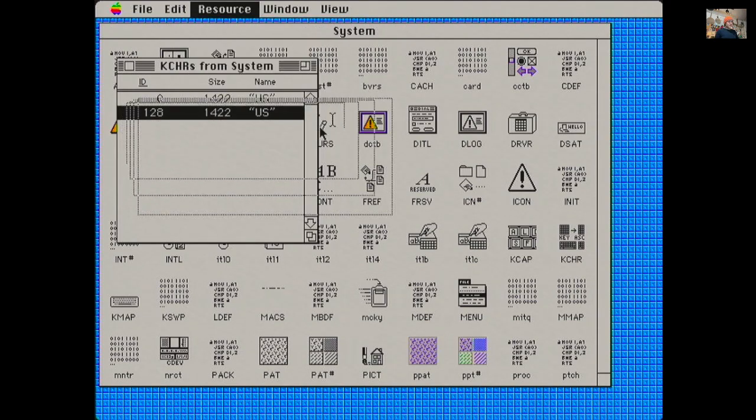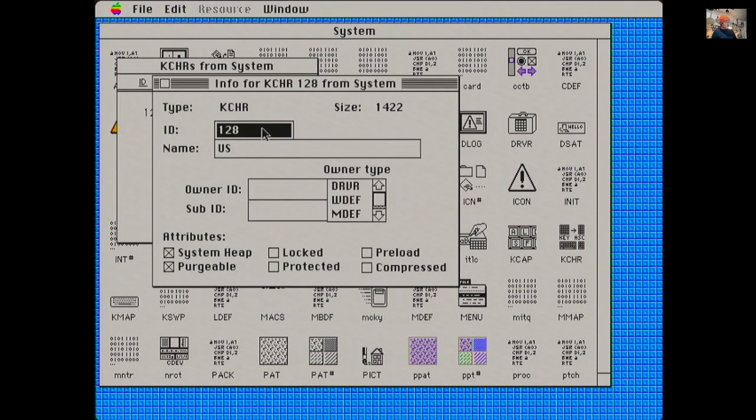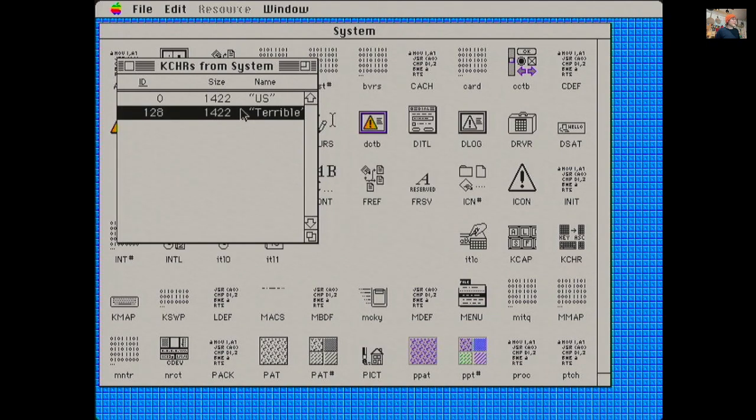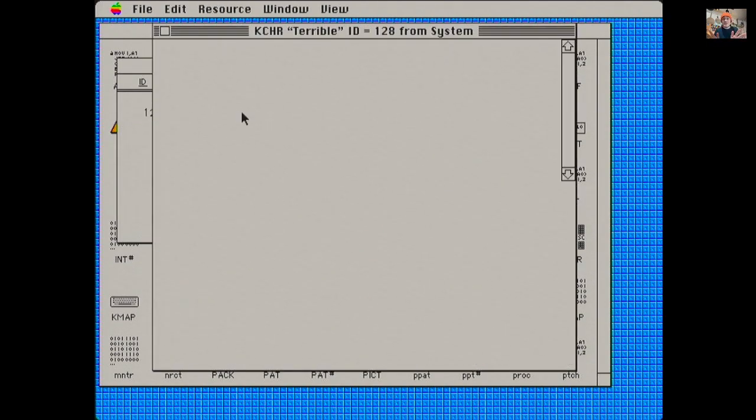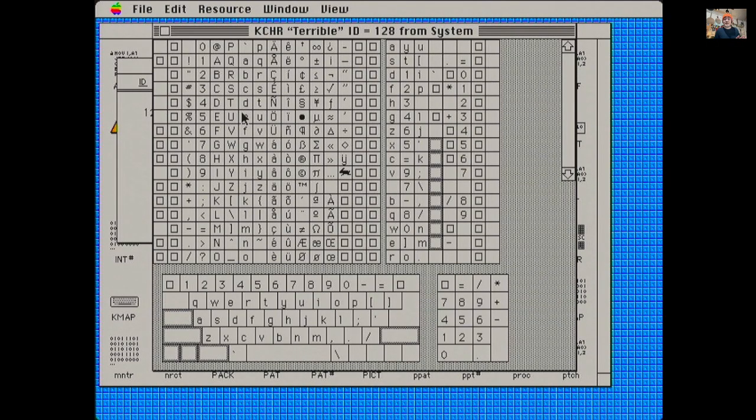So I am going to duplicate this, and then we will get resource info, and we'll give it a new name. This is going to be a terrible keyboard layout, so I'm just going to call it Terrible. That's the name I'm going to give it. And now this is incredible. This is beautiful because this ends up being so straightforward.